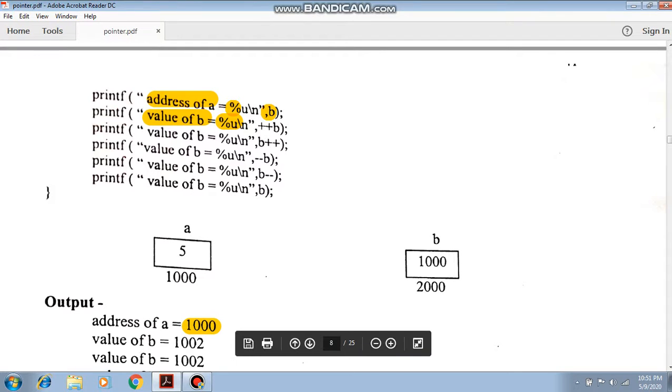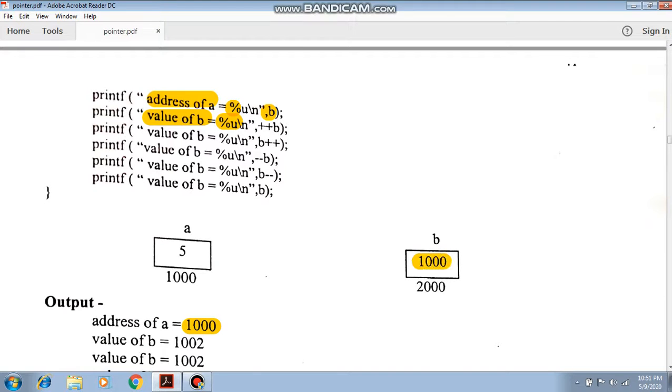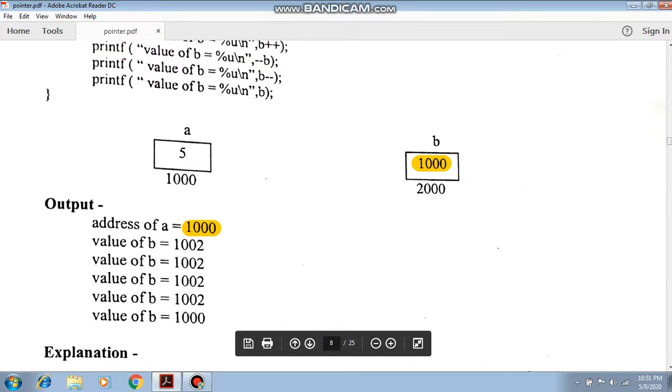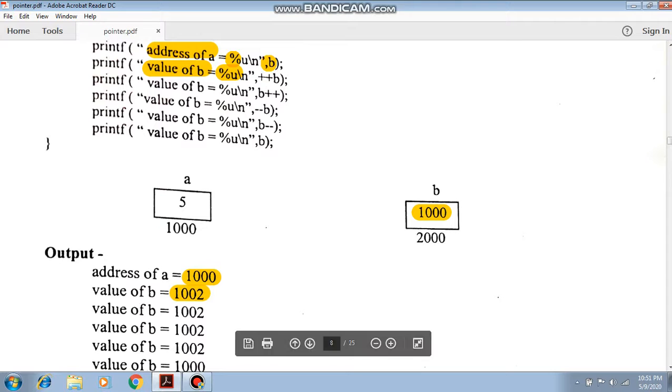Pre-increment means we perform the increment operation before we use the value. What is the value of b? It is 1000. First we increment the value, and as it is an integer type, we increment the value by 2. So it is 1002. Now the present value of b is 1002.